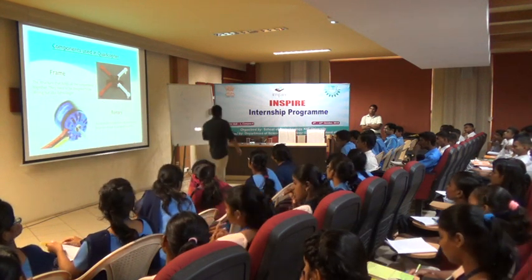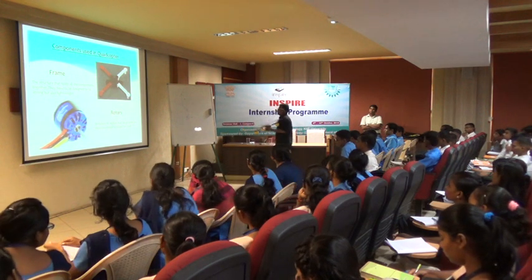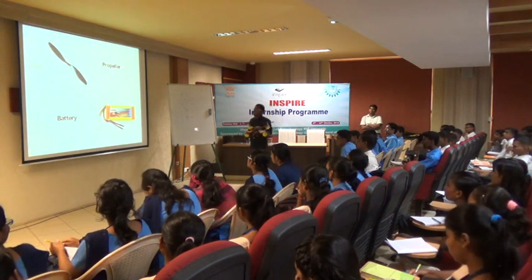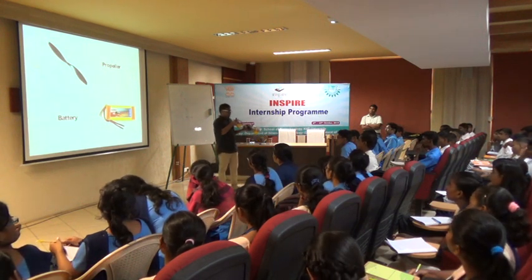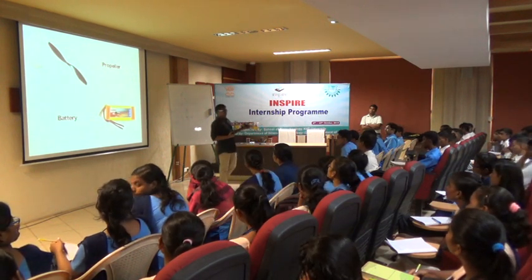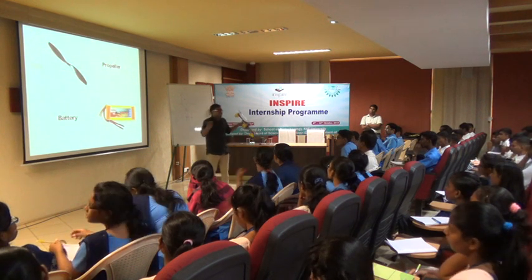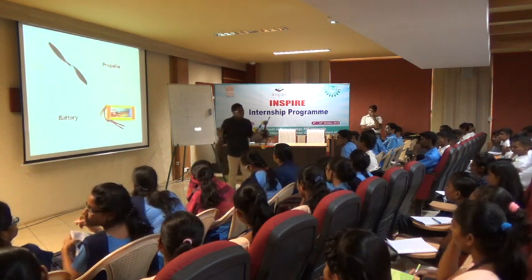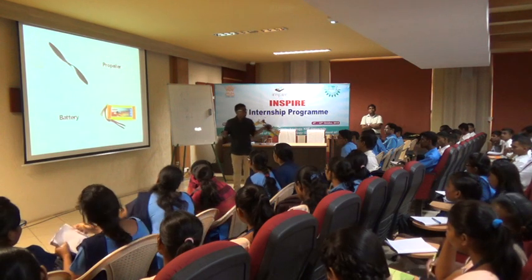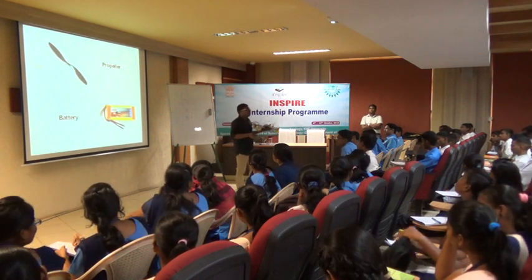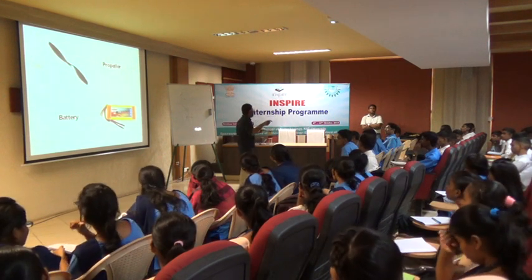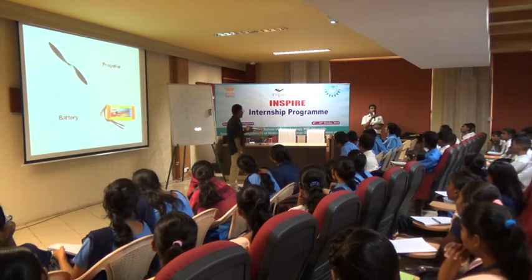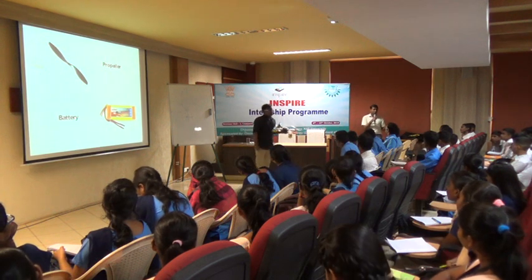Now we have again propellers. These things help cut the air and push it down so that it can get lift according to Newton's third law. Brushless means, otherwise they use commutators, like your grinders, you have seen grinders in your home, right?